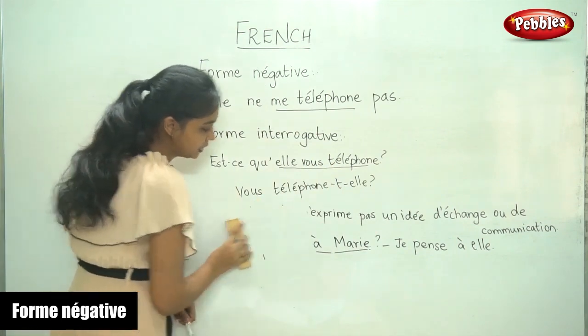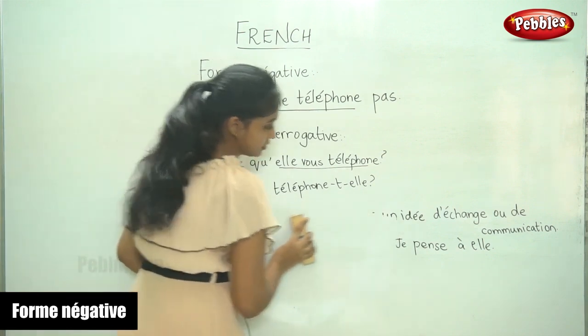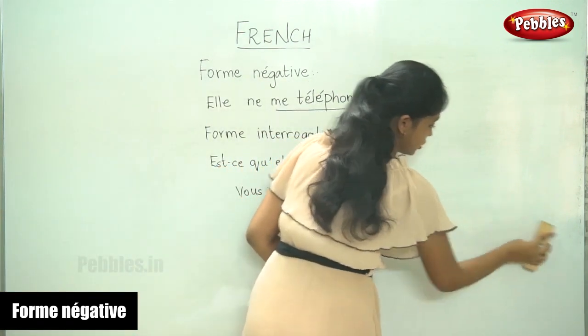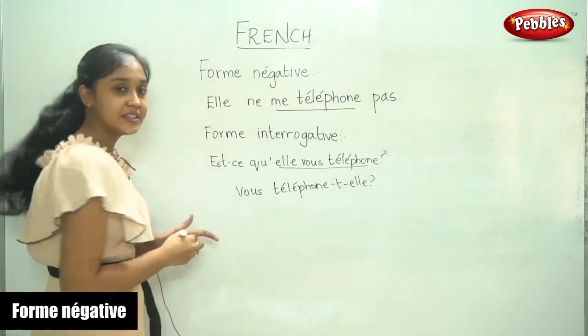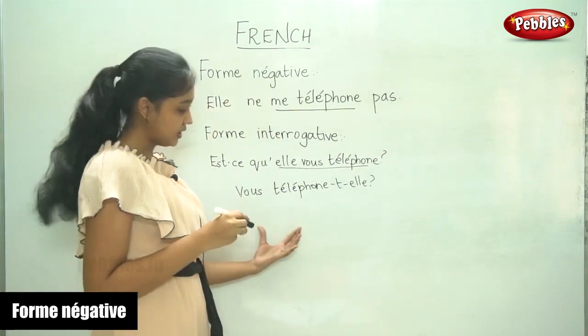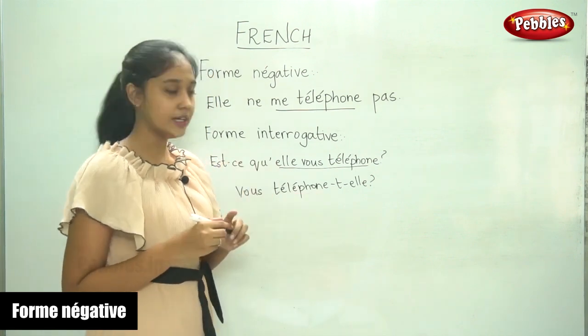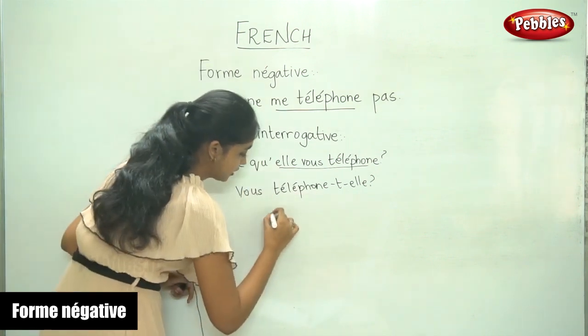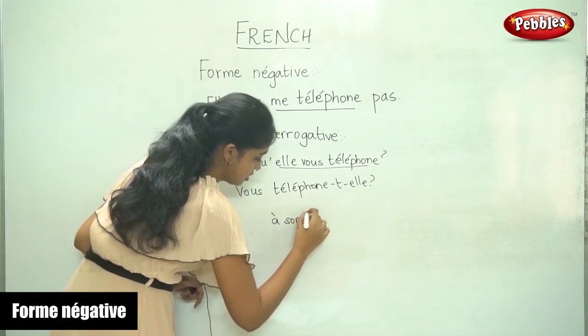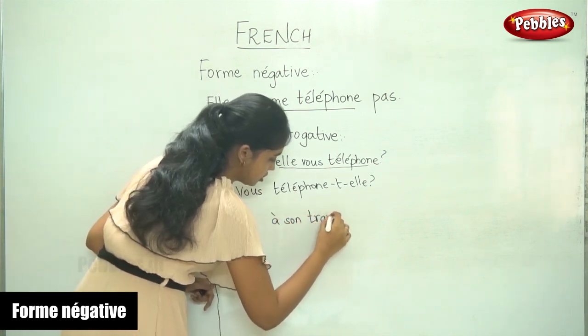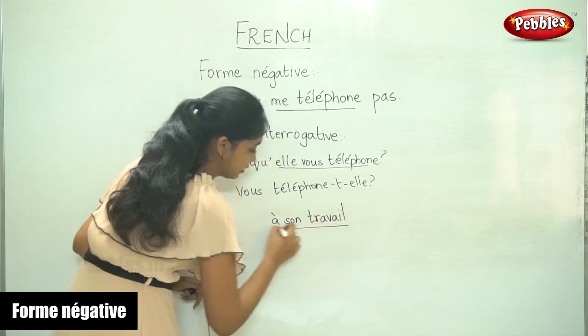Now I am going to show you another case. When the noun is the name of a place. Okay? For example, à son travail.